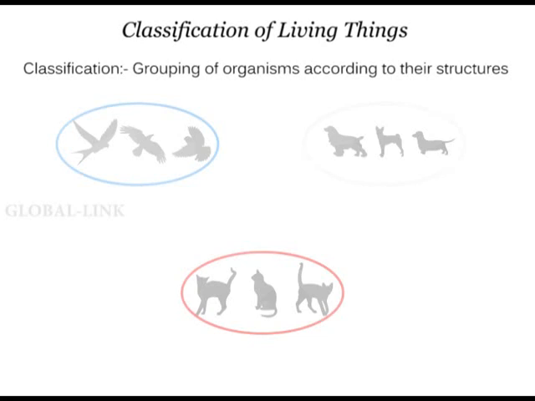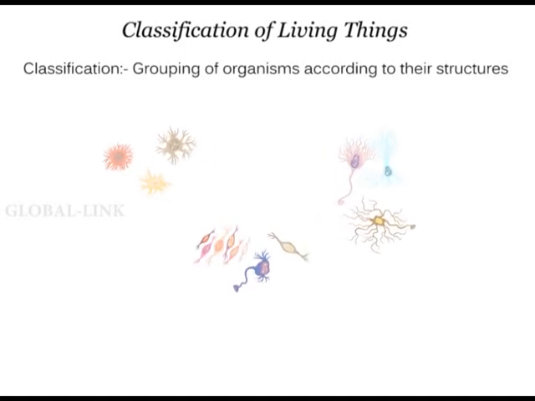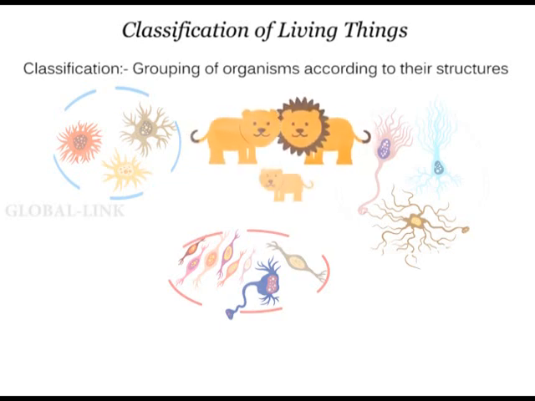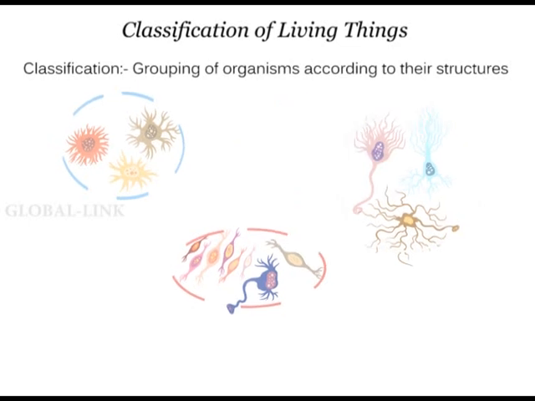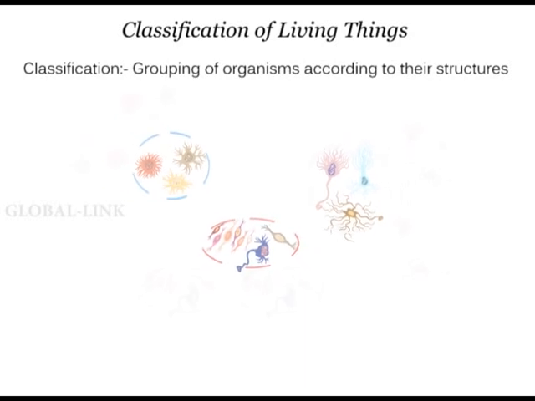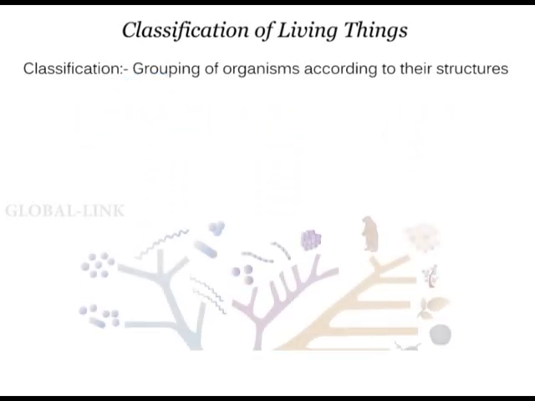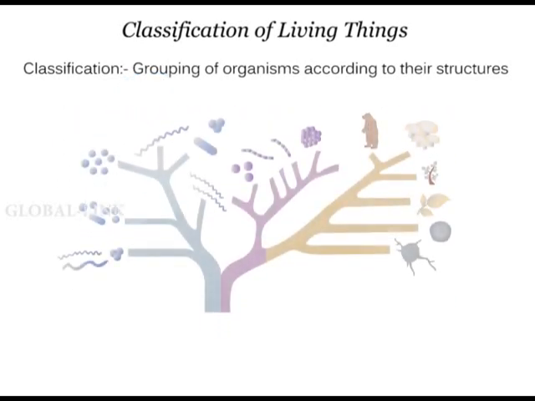to their structures. In terms of biological classifications, organisms are classified or grouped together with other organisms that are most closely related to them. The closest organisms are those that can freely and naturally breed to produce fertile or viable offspring. These small groups are then classified into larger groups. While doing classification, we also factor in the evolutionary relationship of organisms because, as we shall later see, all organisms have a common origin.